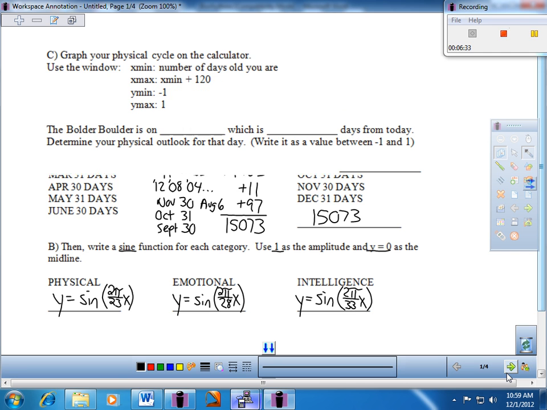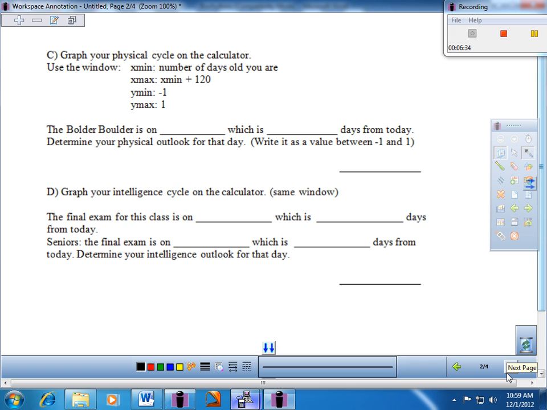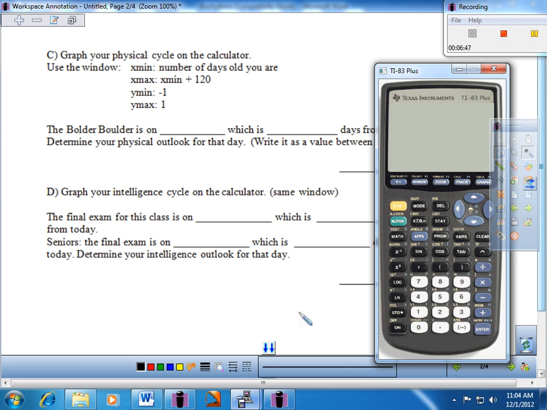Well, let's track a couple things out here. You'll probably do some of the work and kind of work with this. Let's get the window first, as a matter of fact. Even before we do anything else, just kind of thinking out loud with this, let's get your window taken care of. Please make sure you're in radian mode on your calculator. And I have it sort of ascribed up at the top there as to what to do.